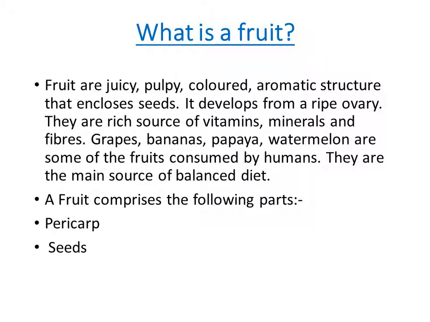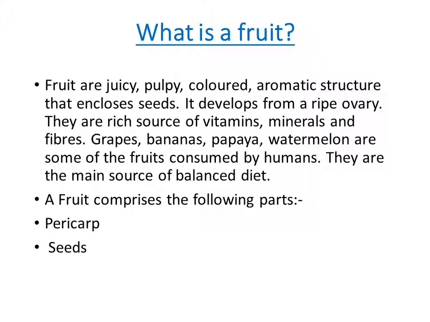First, what is a fruit? Before studying uses and types, we must know what a fruit is. Fruits are juicy, pulpy, colored, aromatic structures that enclose seeds. A fruit develops from a ripe ovary and is a rich source of vitamins, minerals, and fibers, such as grapes, banana, papaya, watermelon. They are used by humans and are the main source of a balanced diet.